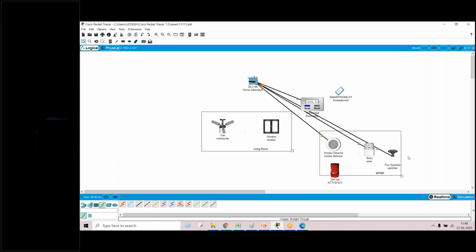Okay. Please everyone, if it is possible, try to do this one. This is a small project I did by using the concepts of whatever we have discussed in the previous example. In this example, I have taken again a ceiling fan and a window in the living room, a gateway, and even a smartphone. I want to control this fan and window as we saw in experiment number 1. The same mechanism we have used here to control the ceiling fan and window.